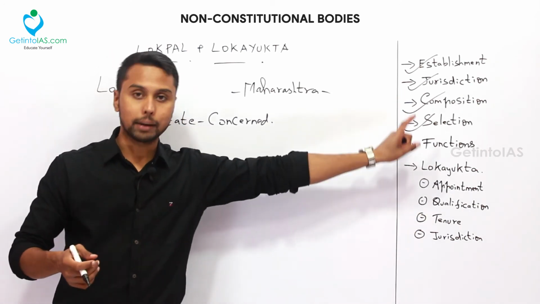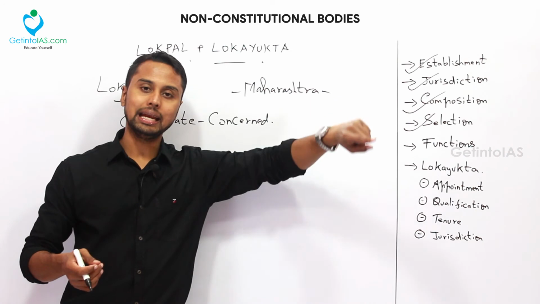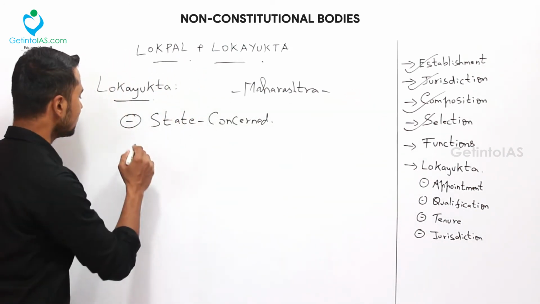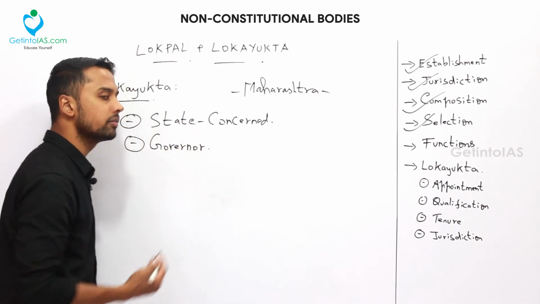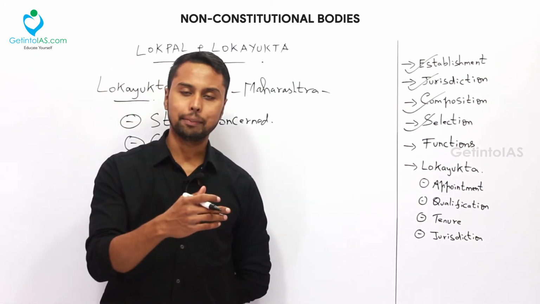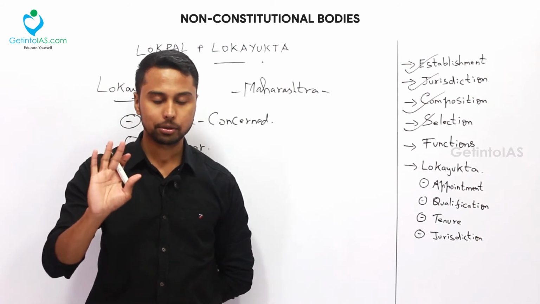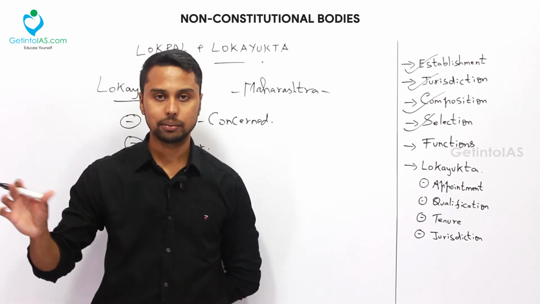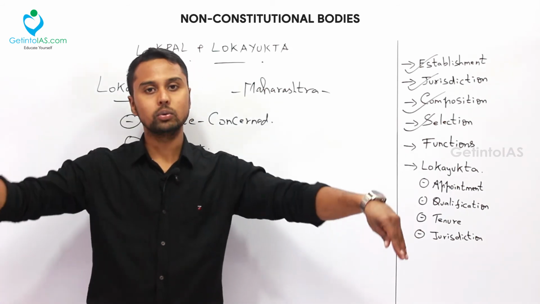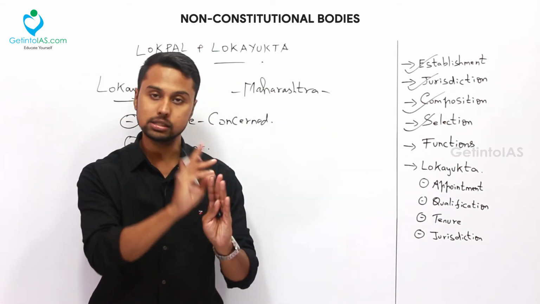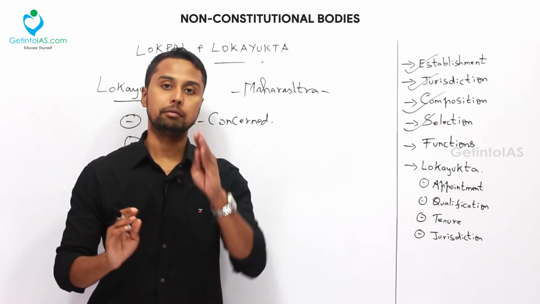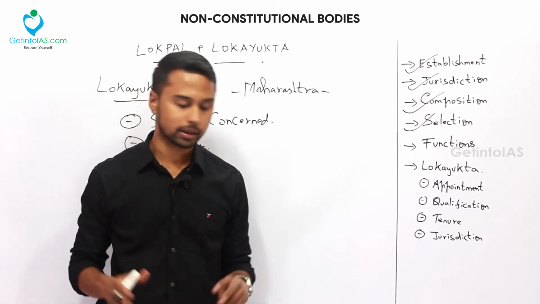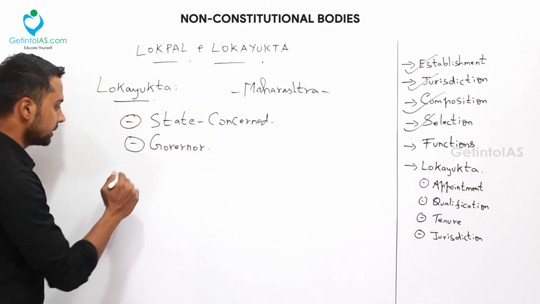We all know in Lokpal, the appointment of the chairperson and 8 members is done by the president. But in Lokayukta, it is done by the governor. And what is the composition of Lokayukta? One chairperson and how many members? That is not decided, because it is up to the states concerned. Every state has enacted the Lokayukta bill and it differs with respect to each state. But with Lokpal, it is one chairperson and 8 members. But with Lokayukta, one chairperson and any number of members decided by the state government. So that is about the composition, but appointed by the governor.